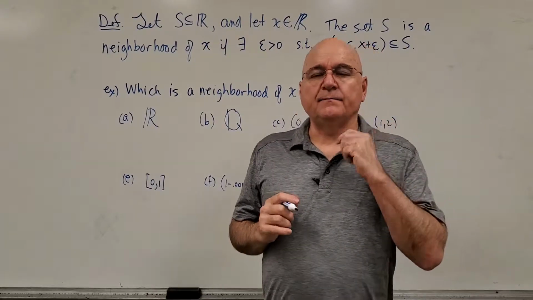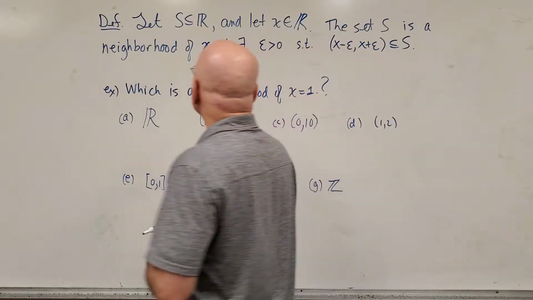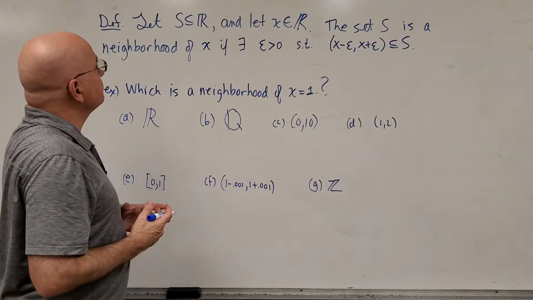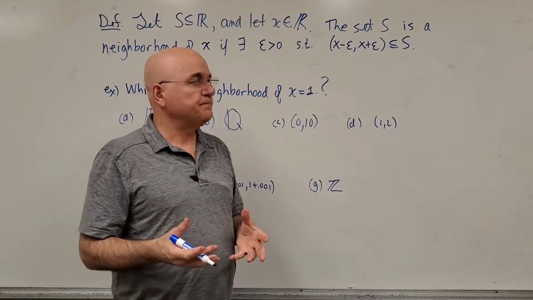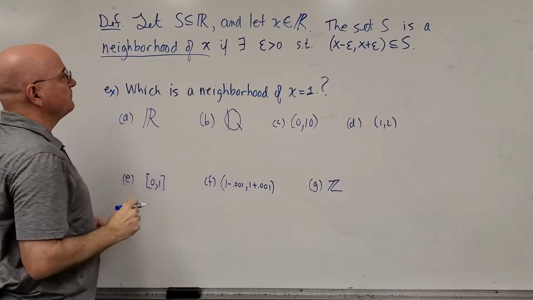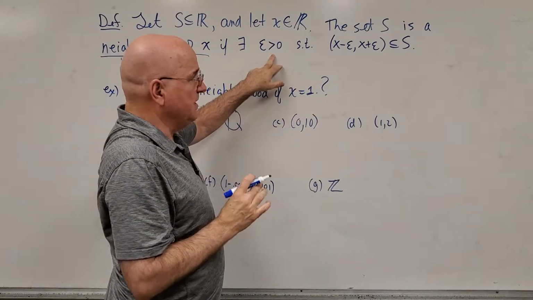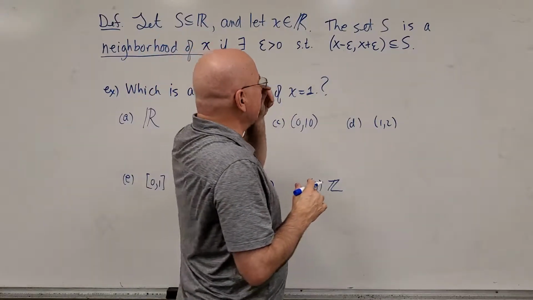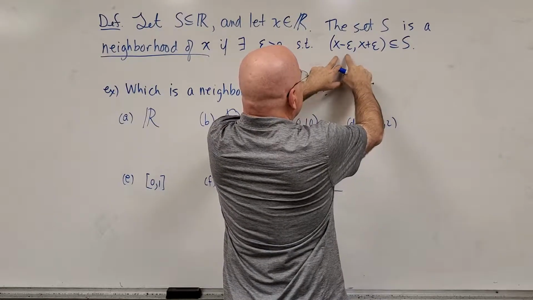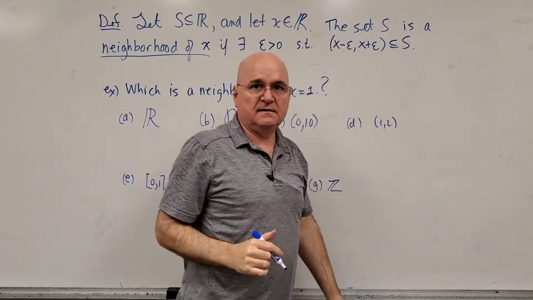Now we need to define what a neighborhood of a point is, or a neighborhood of a real number. Let's suppose that S is a subset of the real numbers, and let X be any real number. The set S is a neighborhood of X if there exists a positive epsilon, epsilon greater than 0, such that this whole epsilon neighborhood of X, in other words, the interval going from X minus epsilon to X plus epsilon, is completely contained in S.